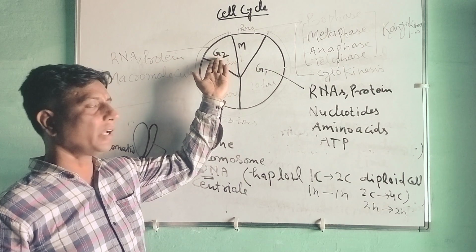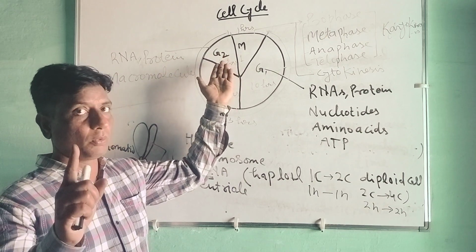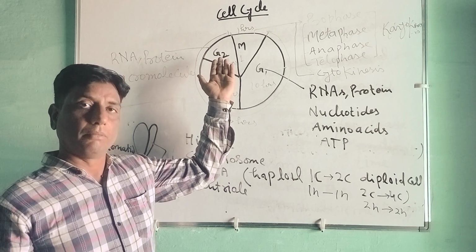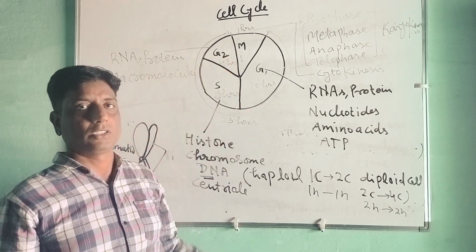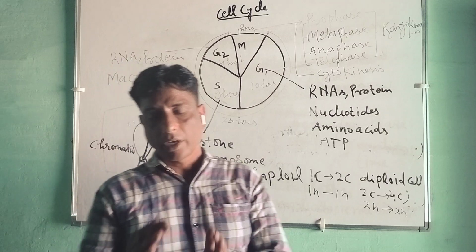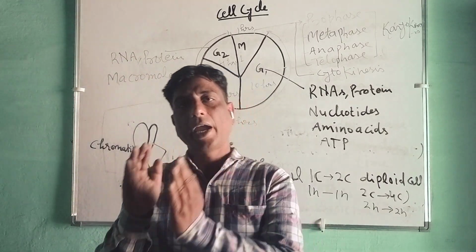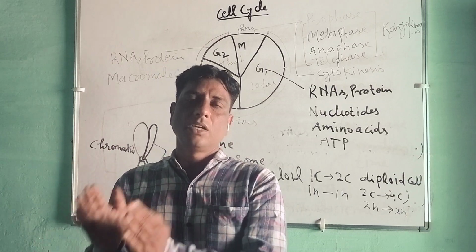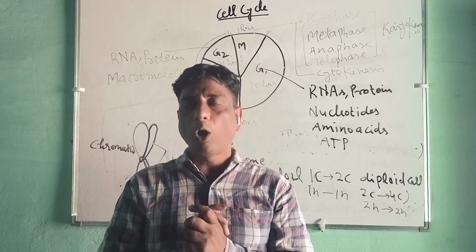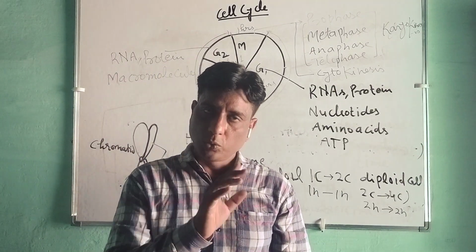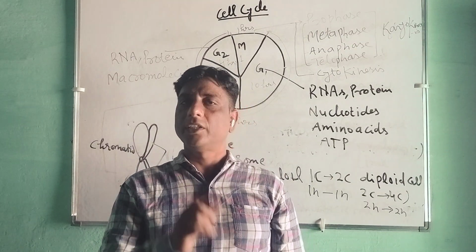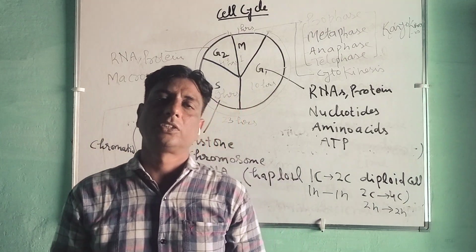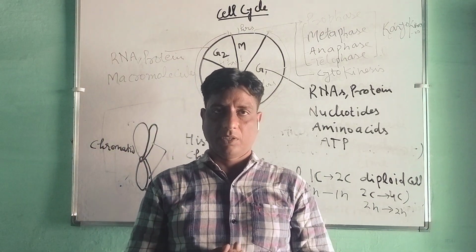I have told you about macromolecules, but autonomous organelles means mitochondria and chloroplast. The division in the chloroplast and mitochondria will take place in the interphase stage. You have to tell me in the comment box. Please comment, and this is a very good question for you and for the AIIMS level.